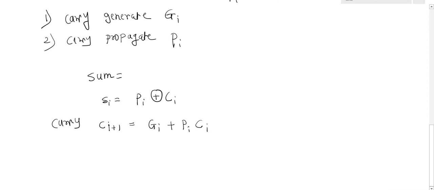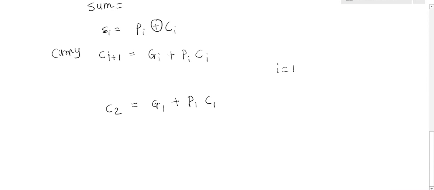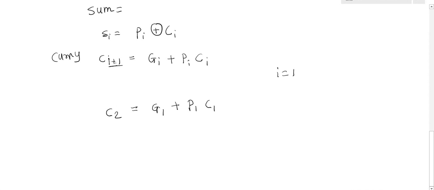Now, when the last bit carry is generated, at the same time I want to calculate the carry. Now with the help of these expressions, can I say that C2 is equal to G1 plus P1 C1? Can I write an expression like this? C2 is equal to G1 plus P1 C1. Now I is equal to 1 here, so CI plus 1, that is I plus 1, 1 plus 1, that is C2, equals G1 plus P1 C1.